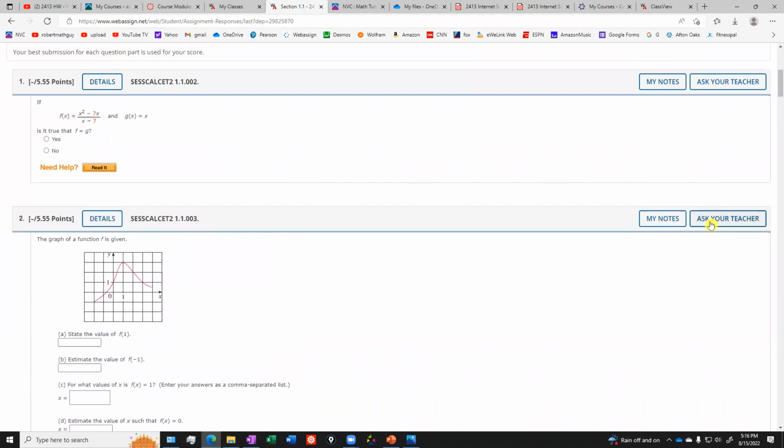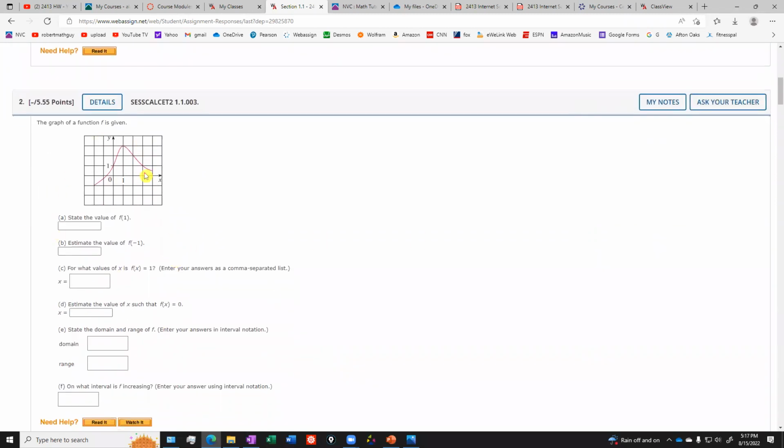Also, there's a button here that says Ask Your Teacher. This is a dangerous button. I actually might remove it. I'm not sure yet, because I prefer that you send me any questions that you have through email in Canvas or through texting me. So if you have a question about this problem, take a picture of it and then text it to me and ask me your question.